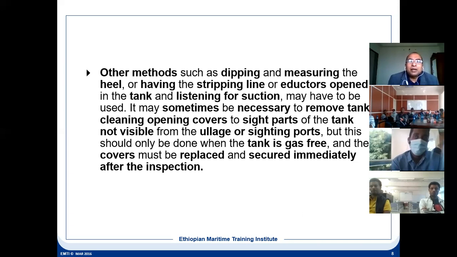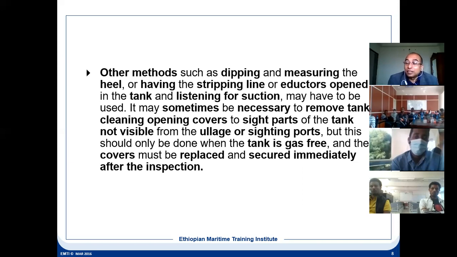And the stripping line or the ejector you can open. Suppose you open the stripping line for that particular pump, then what will happen if it is dry? The pump will not take suction. So that also will prove that yes, the tank is dry. If you use the ejector, the drive will be there, the motive fluid, but there will not be suction.